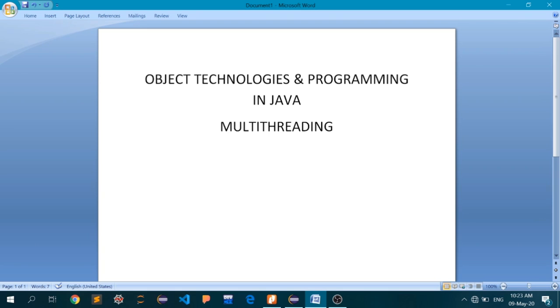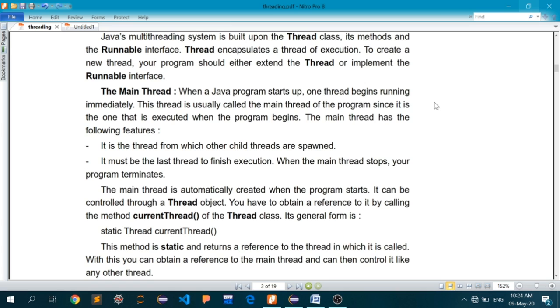And in this video lecture series, we are discussing the subject of object technologies and programming in Java, that is OTMP in Java. And today we are going to start a new and very interesting topic called multi-threading. So by multi-threading, let's head back to the notes itself. I will make absolutely clear what I'm trying to say.